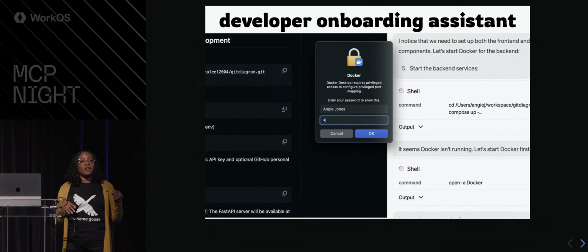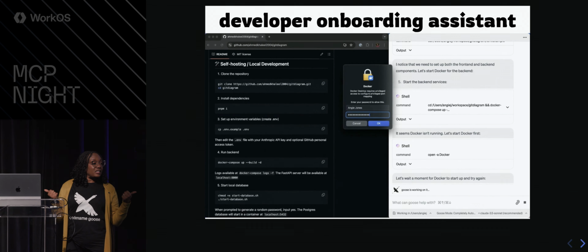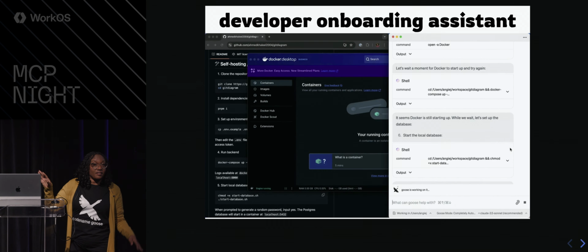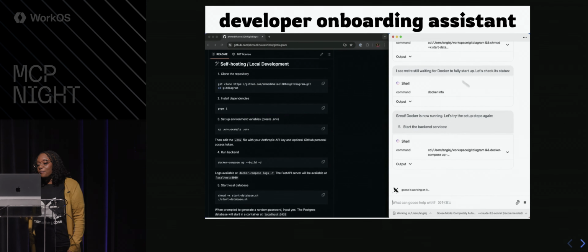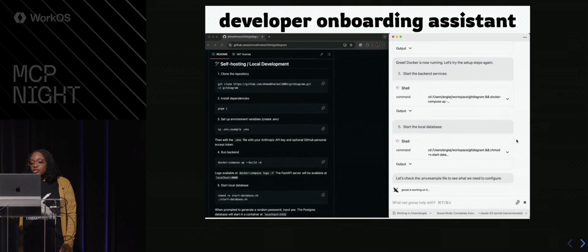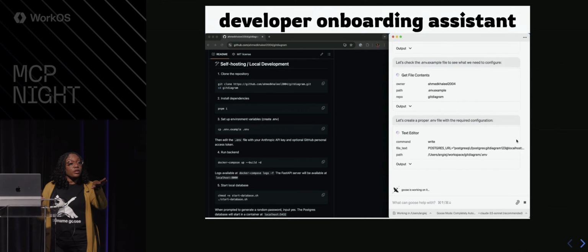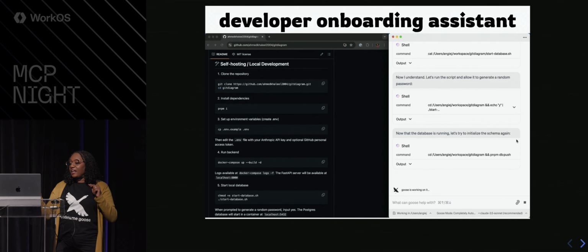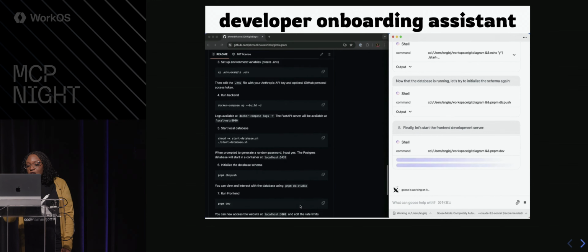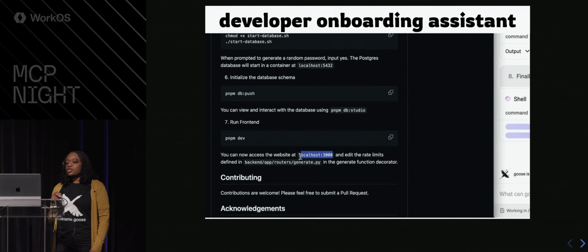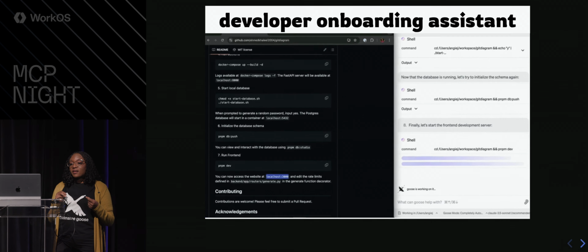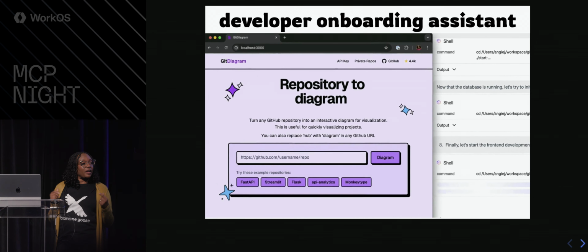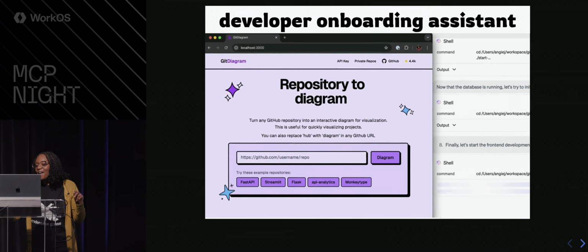It attempts to spin up a Docker container, but it needs me to authenticate because, y'all, I'm not giving the agents my passwords, okay? And so now it's going to start the database. It runs into a little problem. That's okay. Goose will figure it out itself and get back to work. All right, so now we're going to start the front-end server, and voila, we have our environment completely set up in less than 2 minutes, I might add.